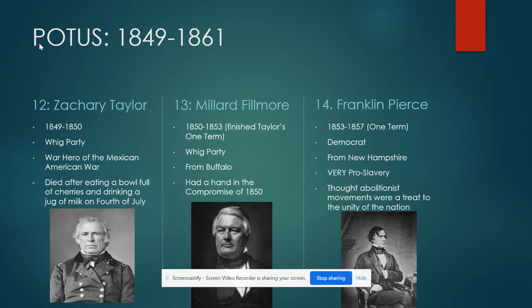This is the term right after James K. Polk's one term. However, the fun thing about Zachary Taylor is it was a hot 4th of July. He was on a picnic. He ate an entire bowl of cherries and drank an entire jug of milk. A couple days later, his stomach was off and he died.